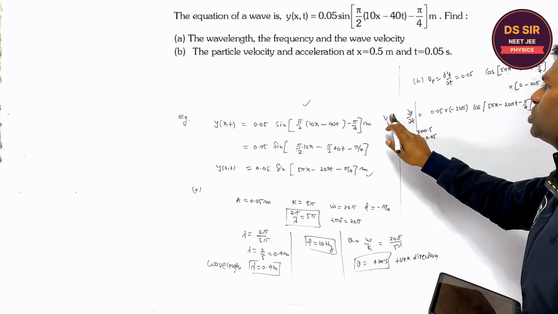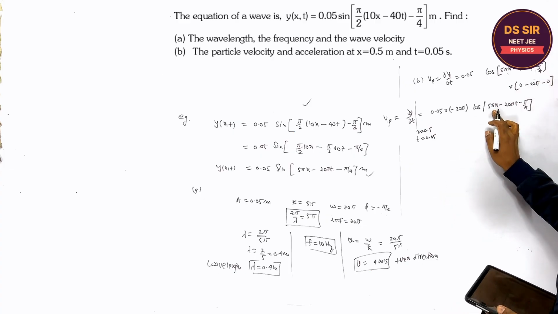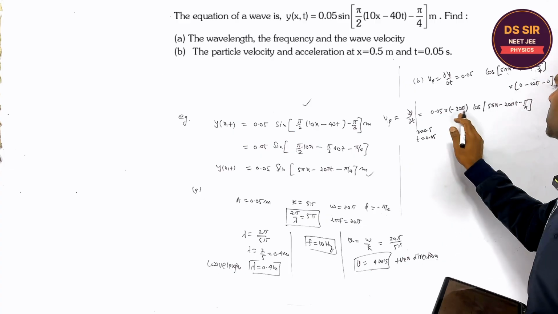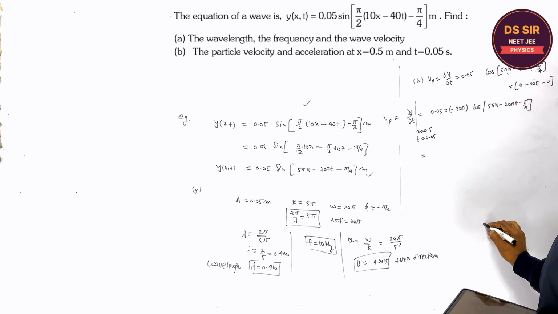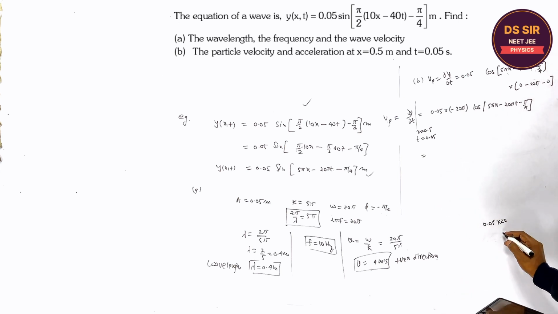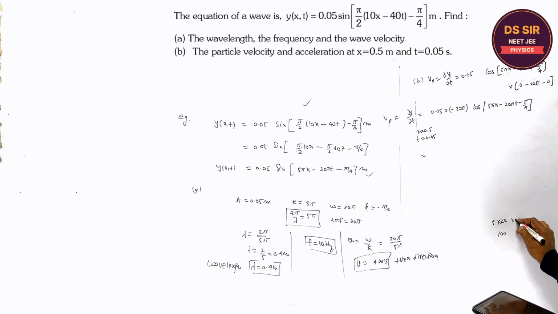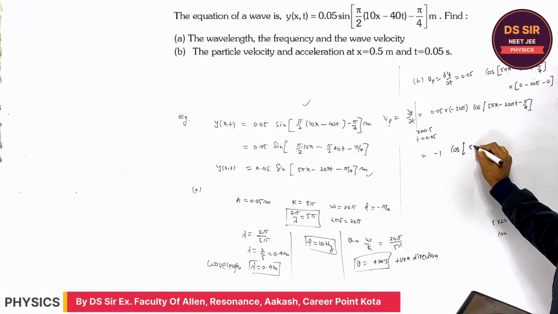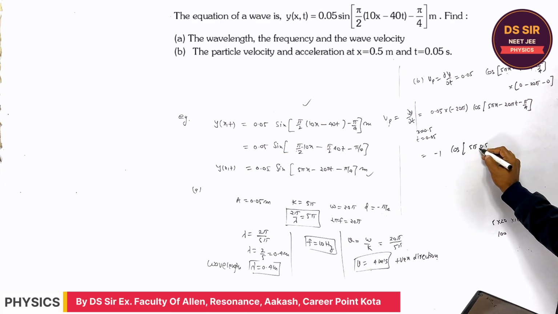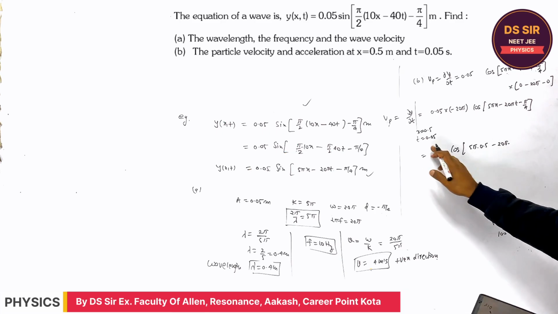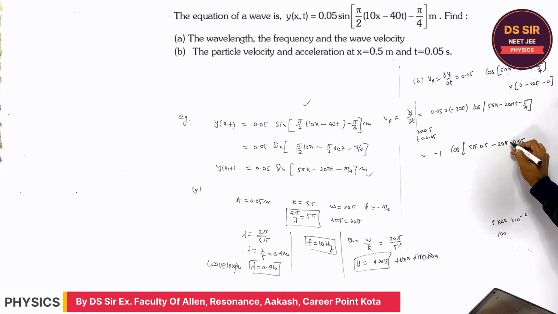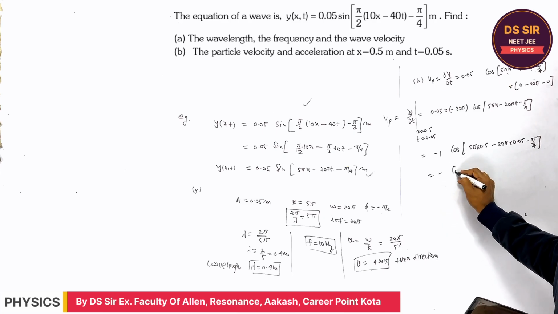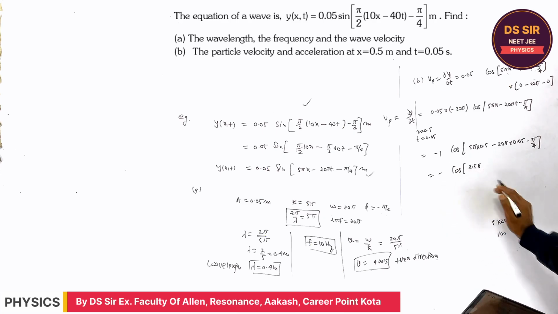If you want to find the velocity of this particle, you put the x value and the t value, right? First simplify this. This is 0.05 into 20, so how much is this? 100 into 10 to the power minus 2, that is 1. So it is equal to minus 1 cos 5 pi. The value of x is 0.5, minus 20 pi into t, 0.05, right? Like this, minus pi by 4 is equal to minus cos 2.5 pi, right?